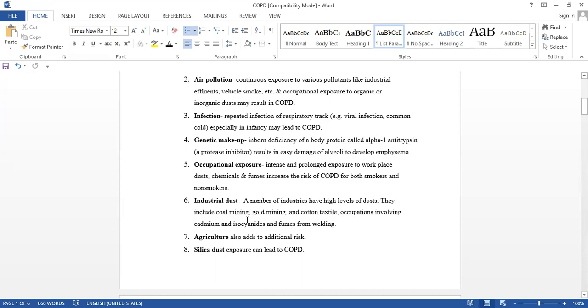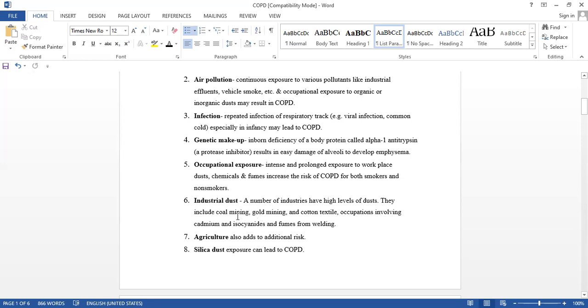Coal mines, coal mining, gold mining, cotton textile, occupations involving cadmium, isocyanides, and fumes from welding. Those who are working in welding, if they inhale those fumes, it causes obstruction to the airway. So many industries are there.